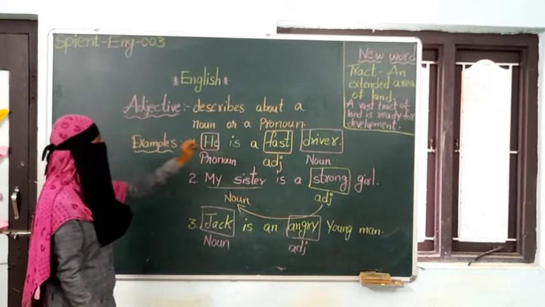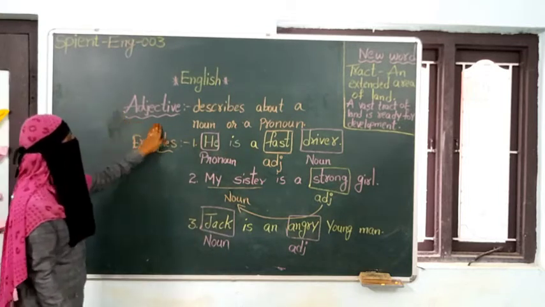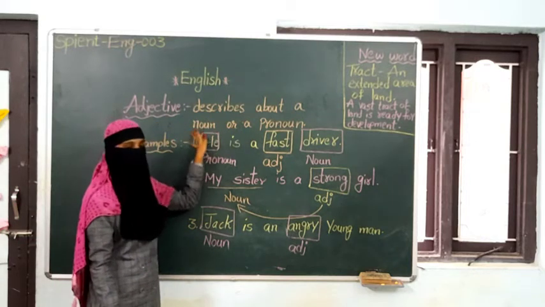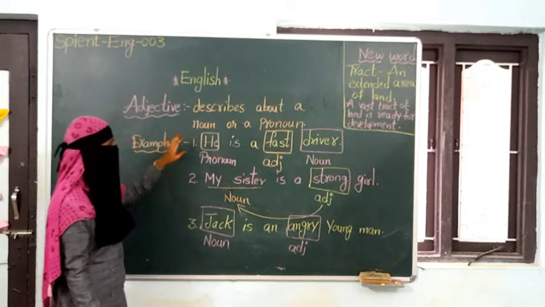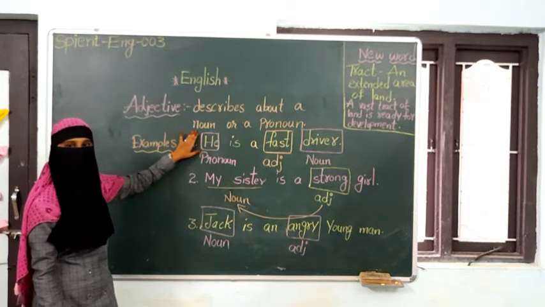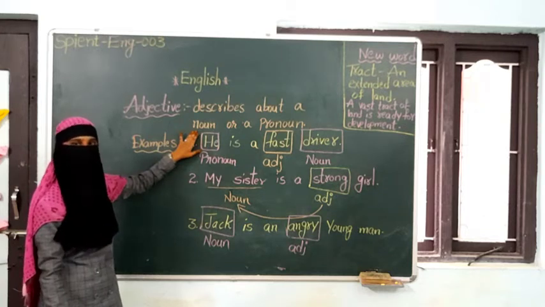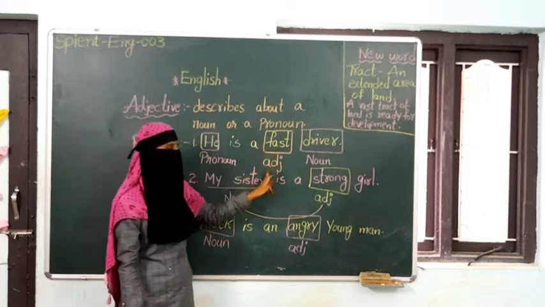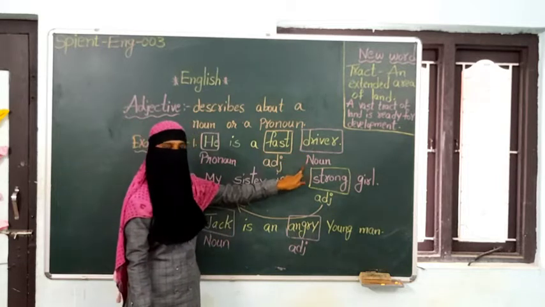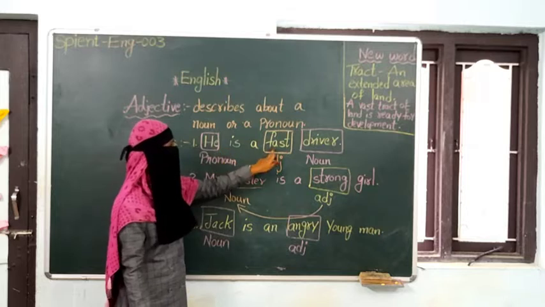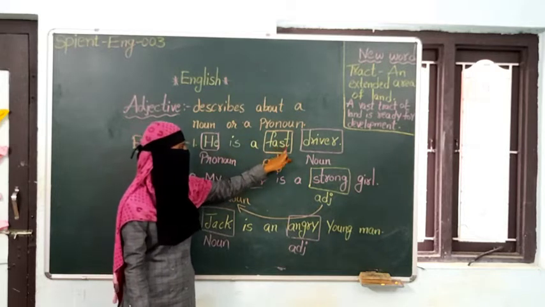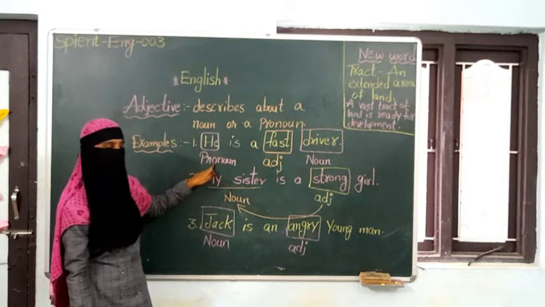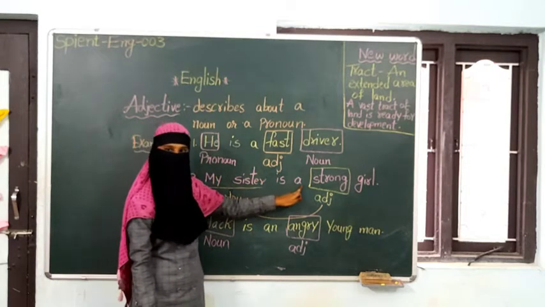Clear children? Once again look at the board. What is meant by adjective? An adjective is a word that describes a noun or a pronoun. First example, he is a fast driver. He is the pronoun and fast is the adjective. Driver is the noun. Who is fast here? He is a fast driver. So fast here is an adjective describing the pronoun.